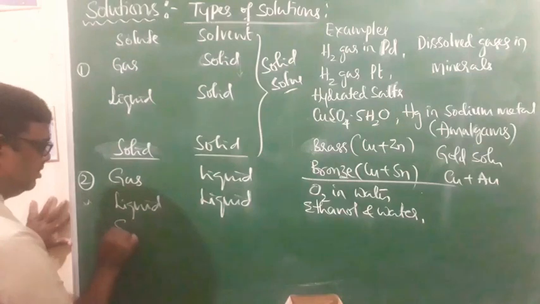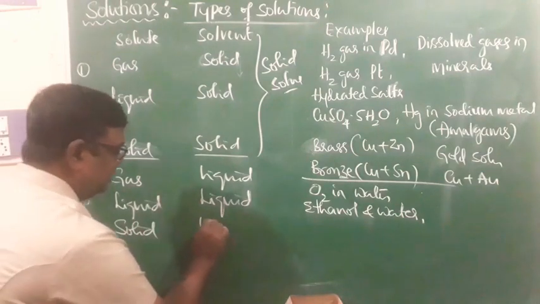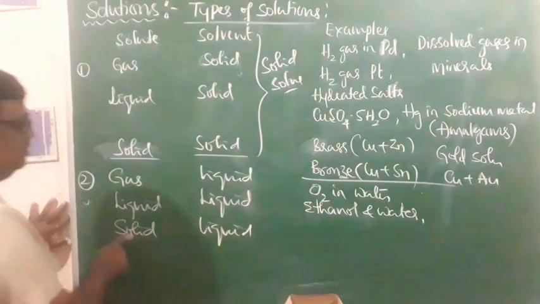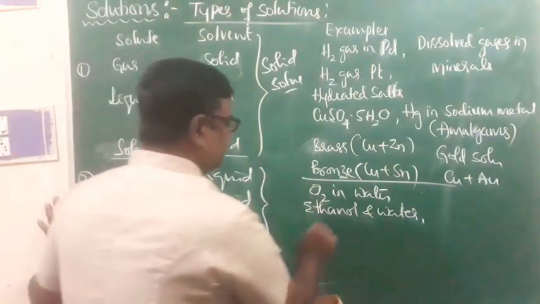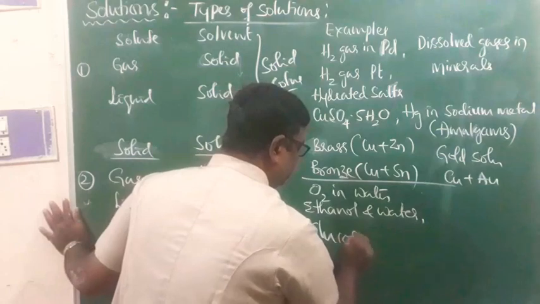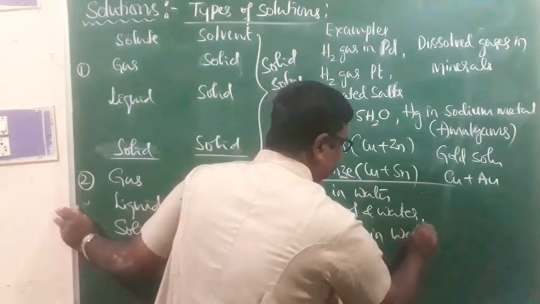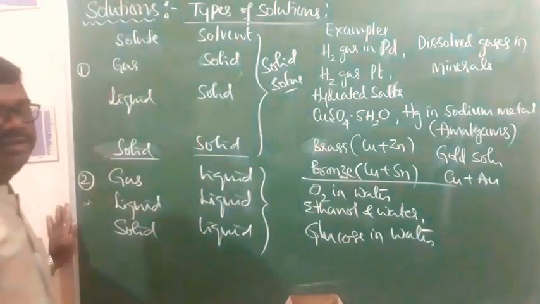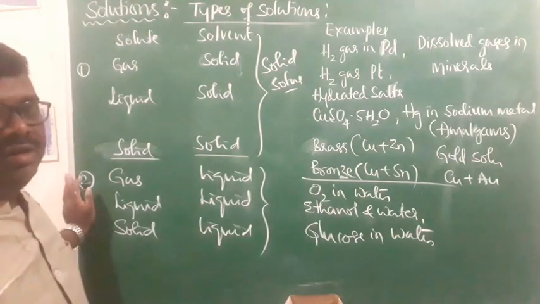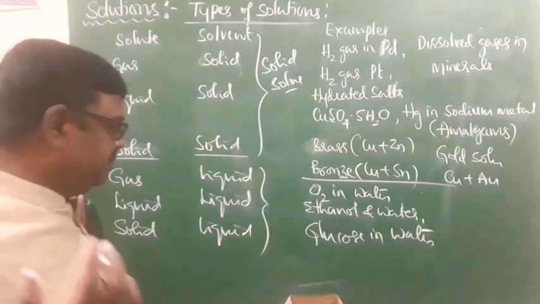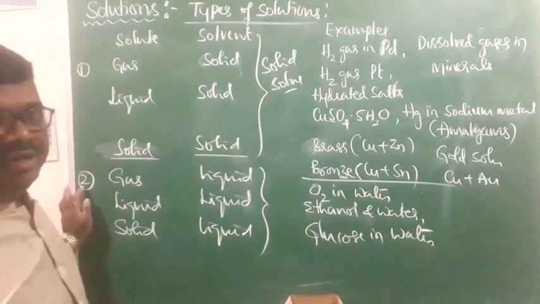Apart from that, we have solid in liquid type. Here the solute is a solid and the solvent is a liquid, and you can give many examples for that. That is glucose in water, or sugar in water, or salts in water. Salts dissolved in water, sugar dissolved in water, or urea dissolved in water.